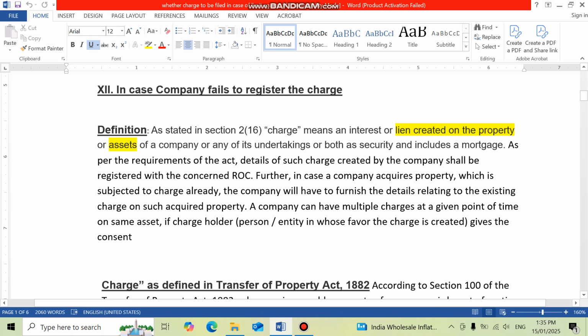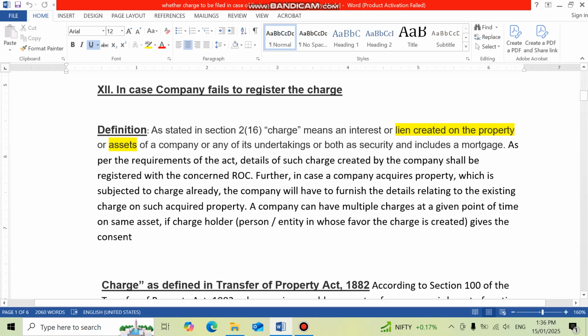Now let's come back to the definition. What is a charge? As stated in section 2(16), charge means an interest or lien created on the property or assets of the company or any of its undertakings, or both, as security and includes mortgage. As per the requirements of the Act, details of such charge created by the company shall be registered with the concerned ROC. Further, in case a company acquires property which is subjected to charge already, the company will have to furnish the details relating to the existing charge on the acquired property.